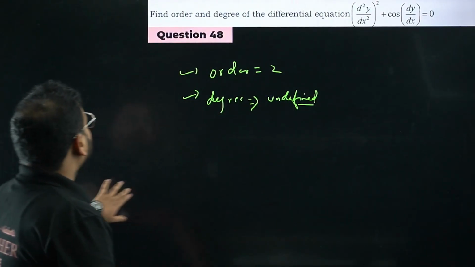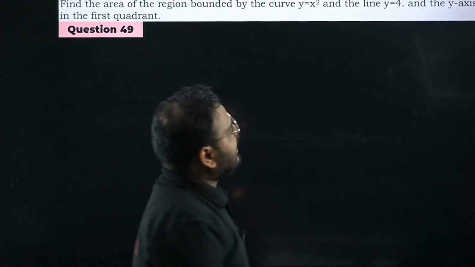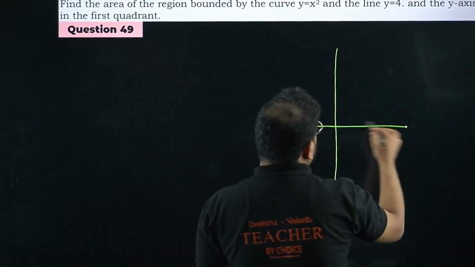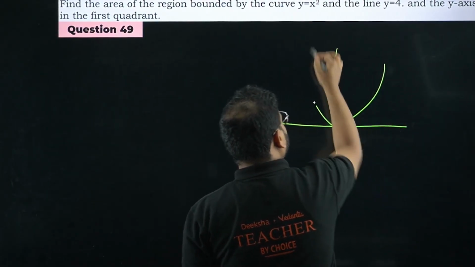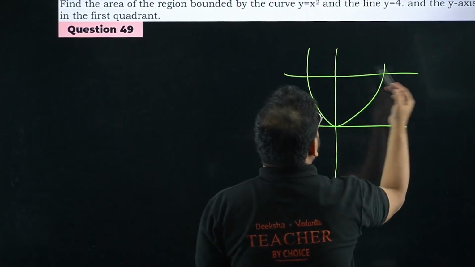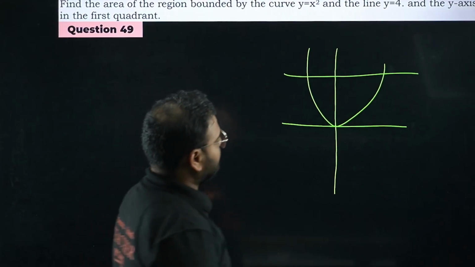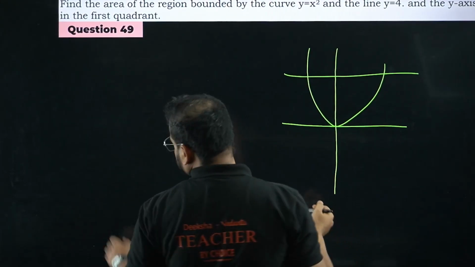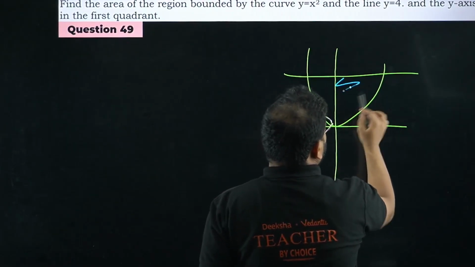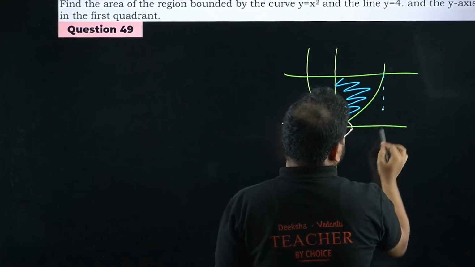Okay. 49 now. Find the area of the region bounded by the curve this and the line y equal to 4. Let's draw the curve. This is the curve, symmetric about the x-axis, the parabola. Y equal to 4 is this. In the first quadrant, so only this part. This point is 0. What is this point? We have to find the coordinate of this point.